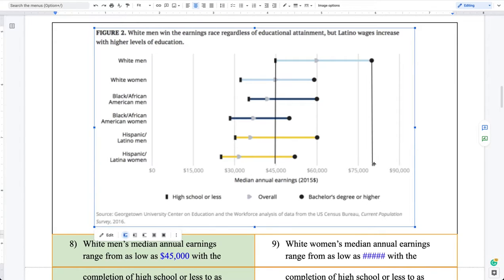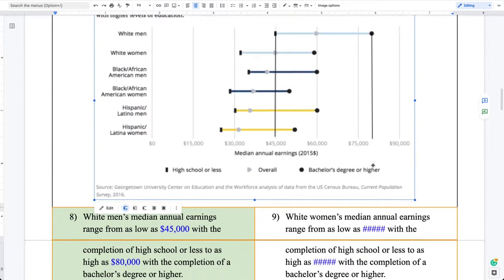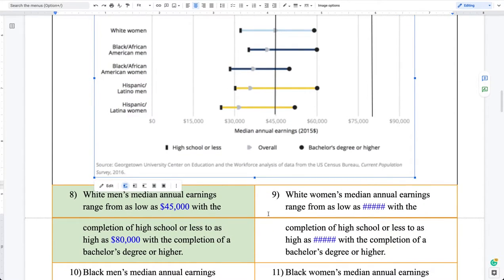So about a third of the way, that's about an extra 5,000. So that's why my estimate is 80,000. So that's going from the low to the high end.